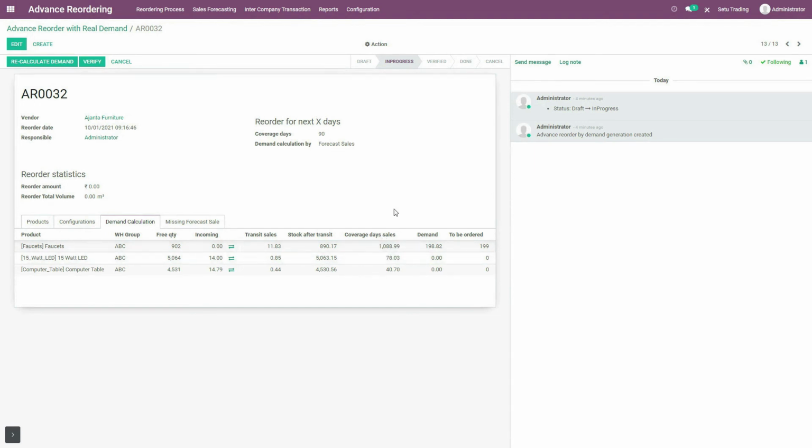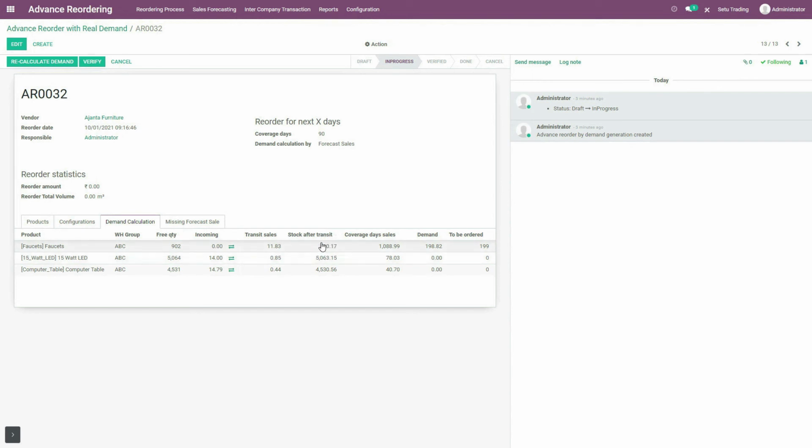So this coverage days sales defines the average daily forecast of the product calculated in sales forecast, and this 1088 is the quantity that you should actually have on hand in your warehouse for these 90 days, so you will not suffer overstock or out of stock nightmares. But out of this quantity, the stock that is already present at my warehouse, that is stock after transit, is 890.17. So I should not reorder this much quantity.